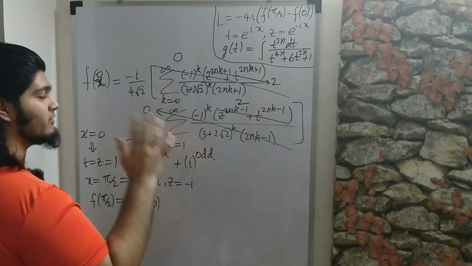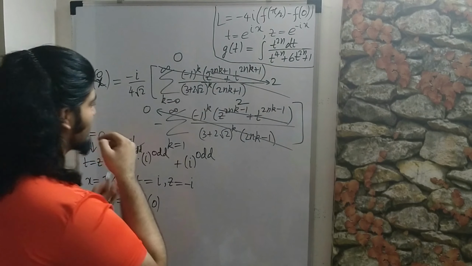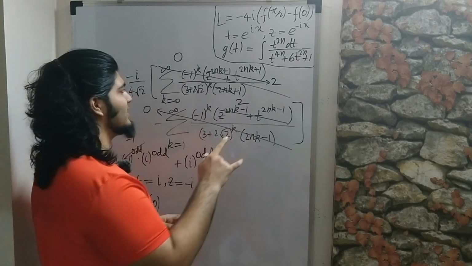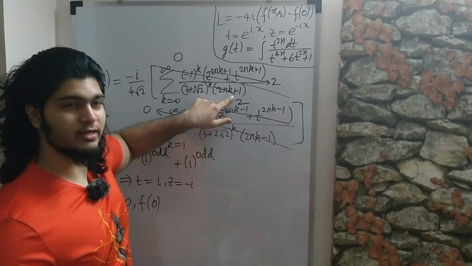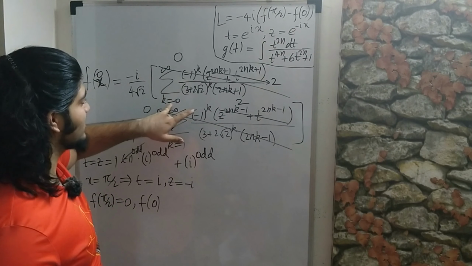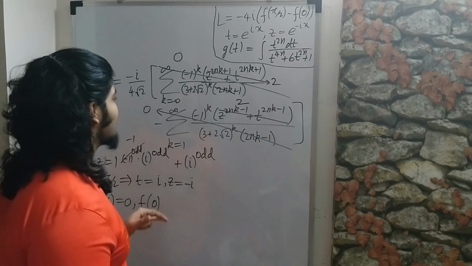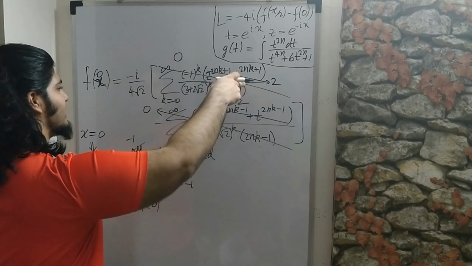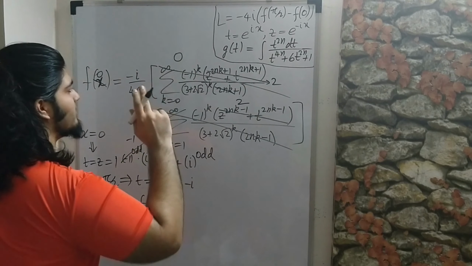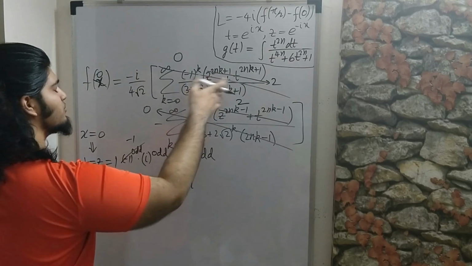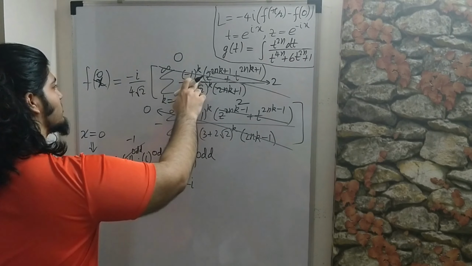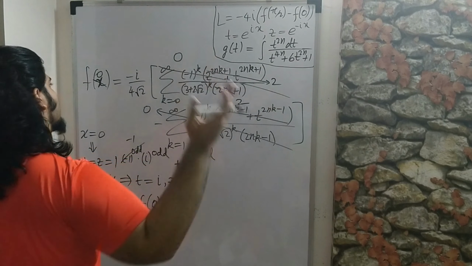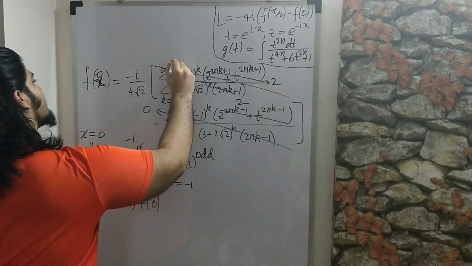But notice that we made a careless mistake over here, because the k equals 0 term, in that this term will basically vanish, so you'll just get 1 in the denominator, which means that the k equal to 0 term will not become 0. Every term other than k equals 0 will become 0. So let's see what this entire thing evaluates to if k is equal to 0. Well, this is 1. This will become 3 plus 2 root 2 to the 0, so that's just 1. This is also 1, and this is 2. So the entire thing is just 2 times 1 over 1 times 1, so that's just 2. So this is not 0, this is 2.